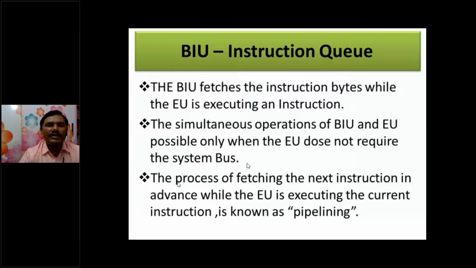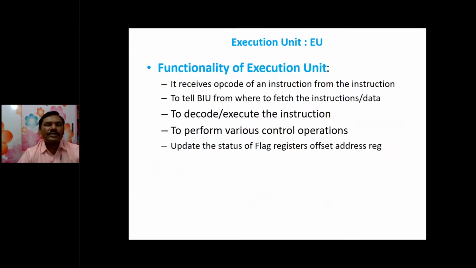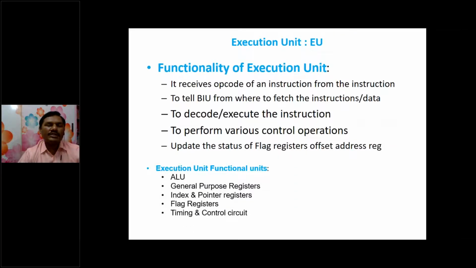Here, the instruction byte queue works like this: the bus interface unit fetches instruction bytes while the EU is executing an instruction. The simultaneous operations of the bus interface unit and EU are possible only when the EU does not require the system bus. Processing the next instruction in advance while the EU is executing the current instruction is known as pipelining. So this is the execution unit.